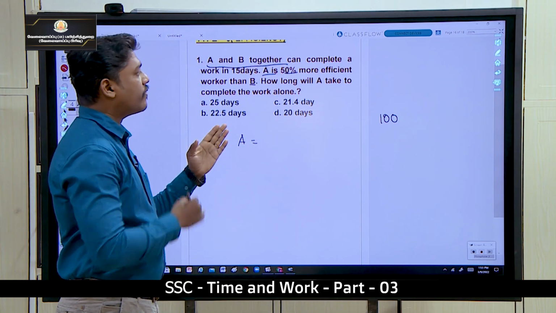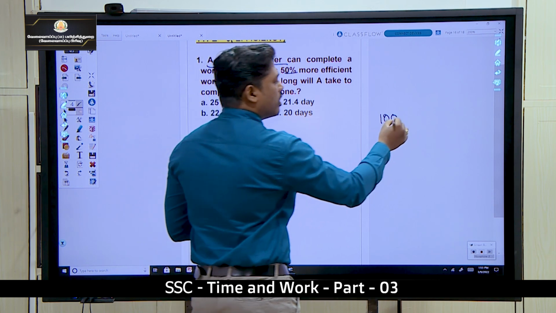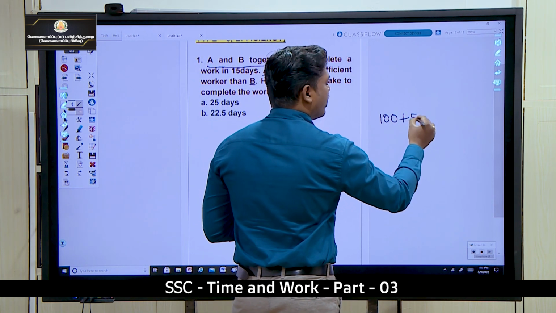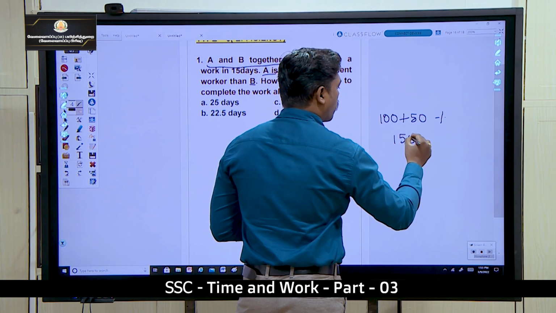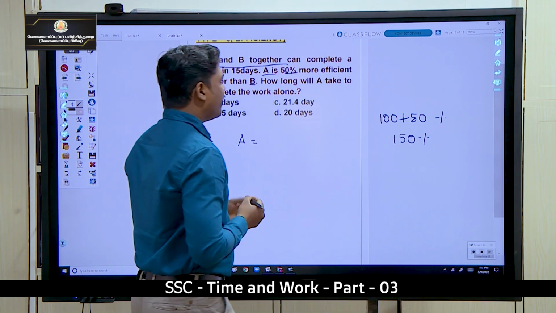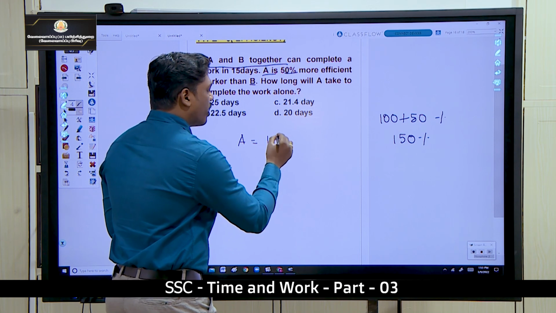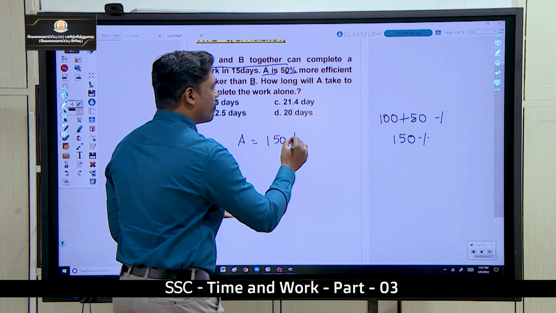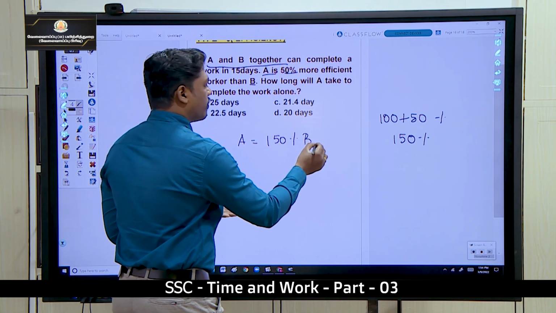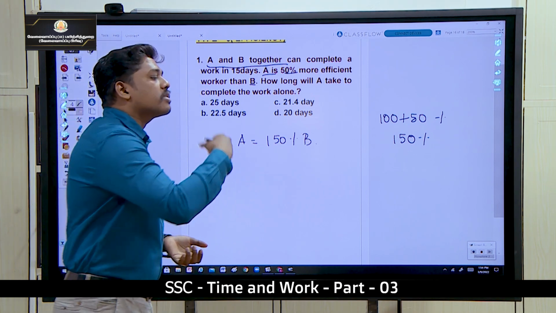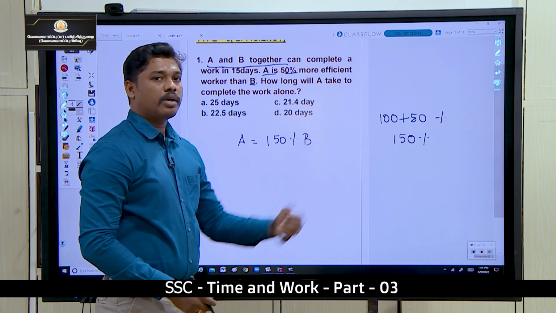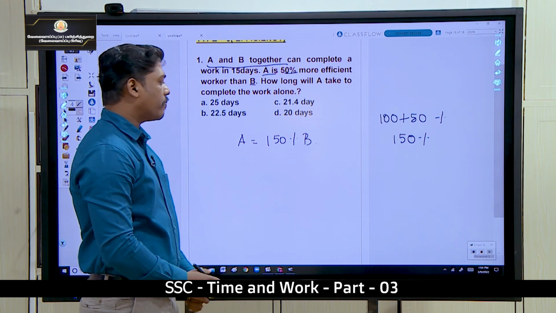Now 100% and 50% more, you will be having 150% when you add, which means A is 150% of B. This is the meaning of it. For example, if A is 20% more efficient, then it is 100 plus 20, 120% of B.